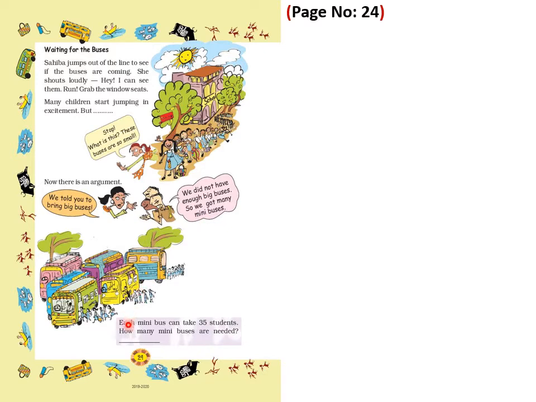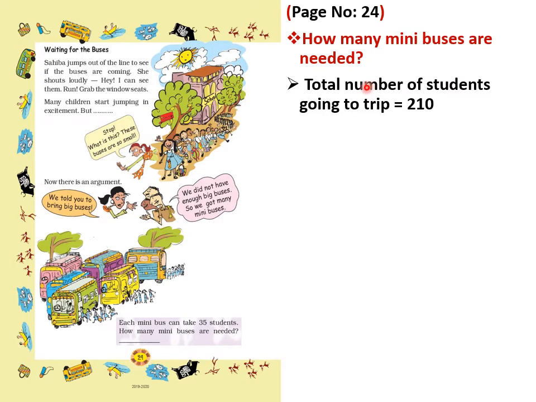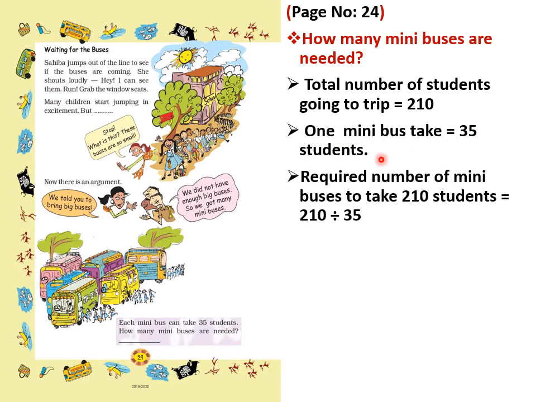So your question is here. Each mini bus can take 35 students. How many students can a mini bus take? 35 students. So how many mini buses are needed? The total number of students going on the trip, how many? 210. So one mini bus takes how many students? 35. So we have to find the required number of mini buses to take 210 students. How will we find how many mini buses are needed? We will divide 210 by 35.